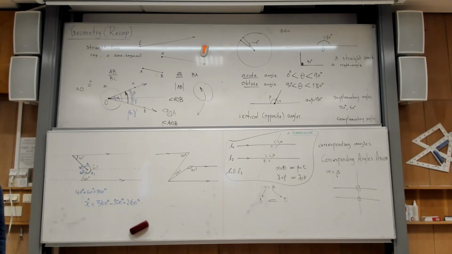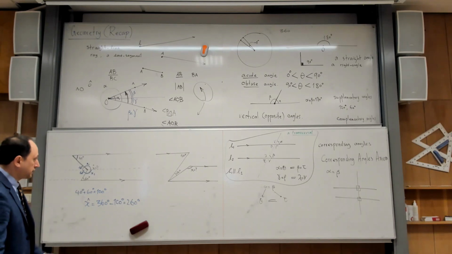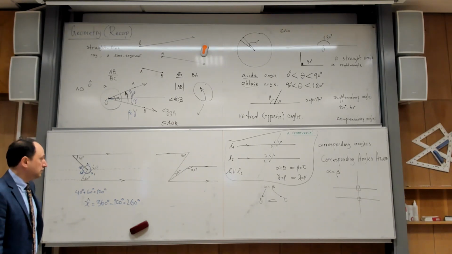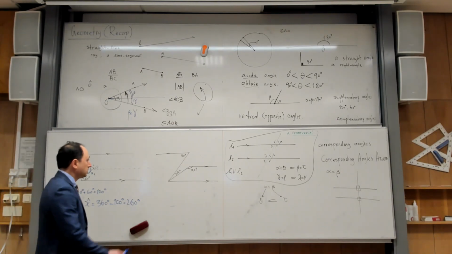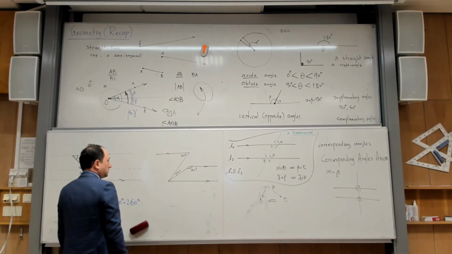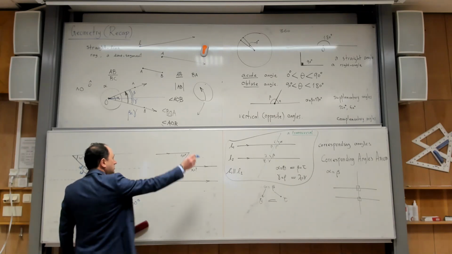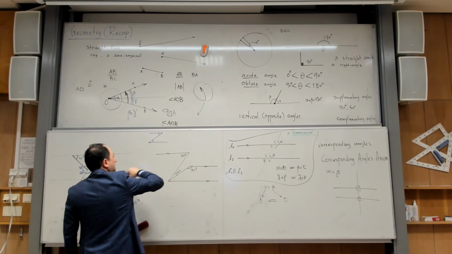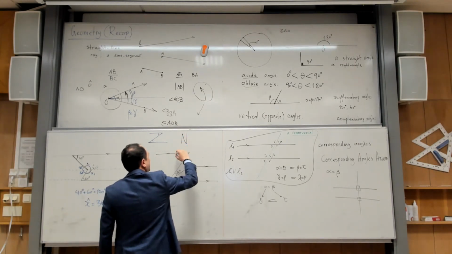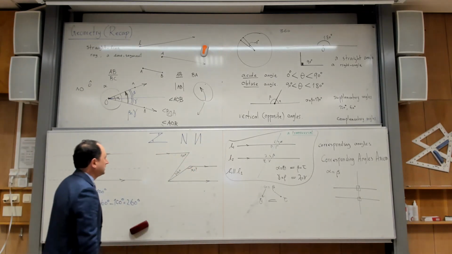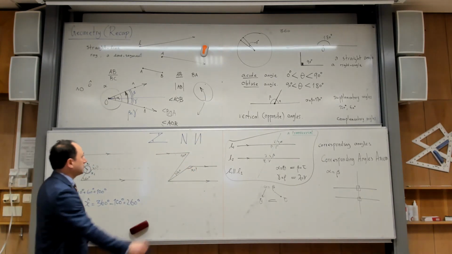I got x is equal to 150 degrees. I don't know, but you need to tell me how to do that. I haven't calculated yet. Yes? So if we just focus on the Z shape, we can see that that's a transversal line. That's a good idea. So if you have this Z shape, it means this angle is always equal to this one. Of course, you can also talk about this N shape or the other way around, which is, I don't know, another letter. So all these angles are equal, yes?